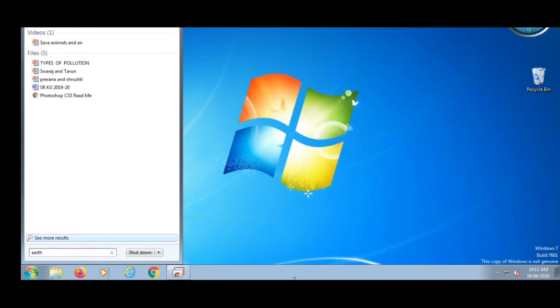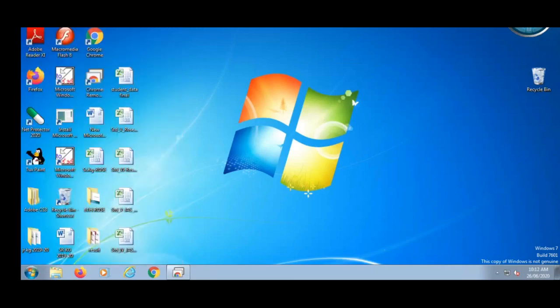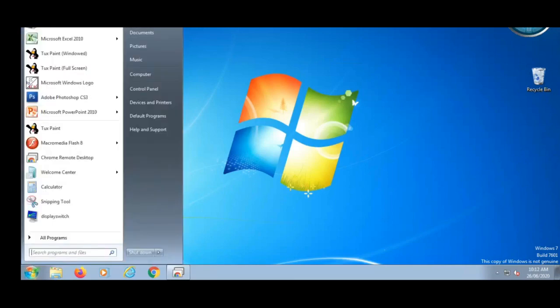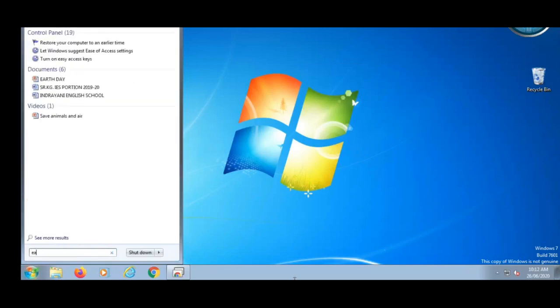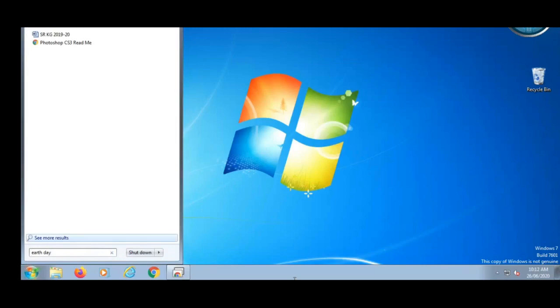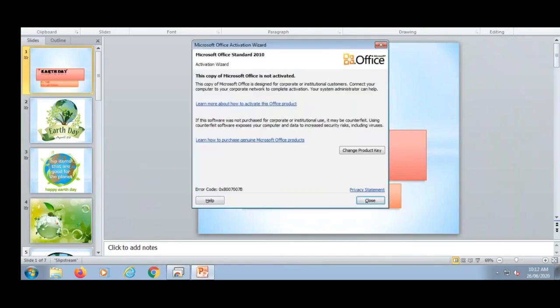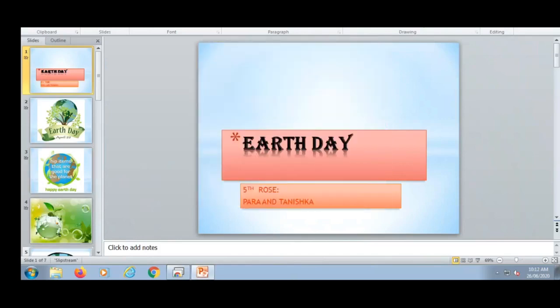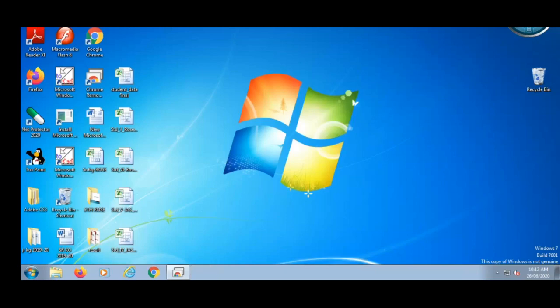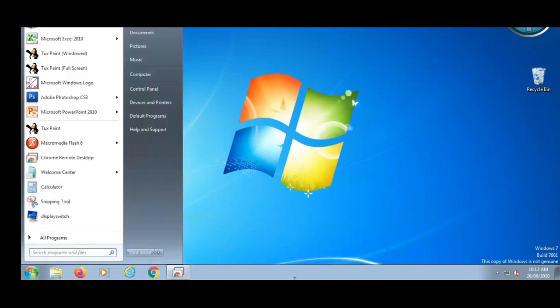Suppose I want a file, earth day. Say I made a presentation on earth day and I forgot where I saved this file. So by giving the name of that file you can open that presentation here. Means this search box is used to search for a file or program. Then next one.